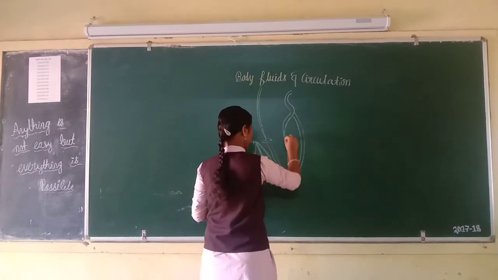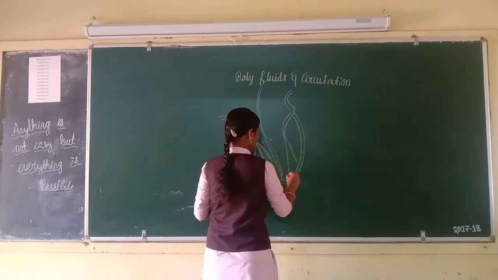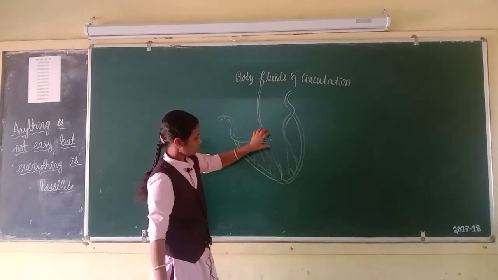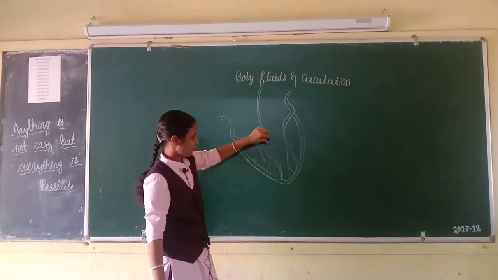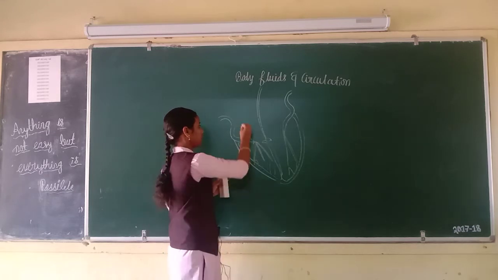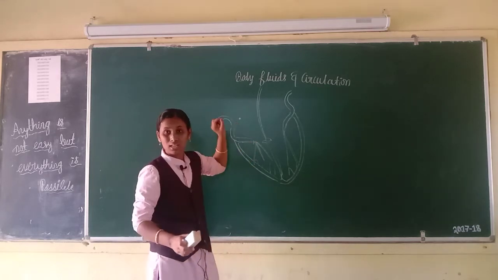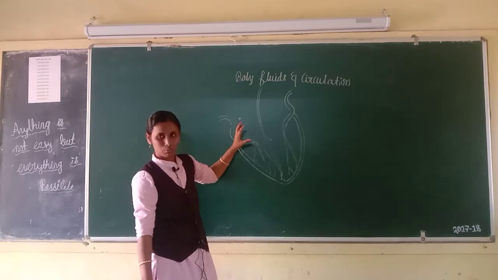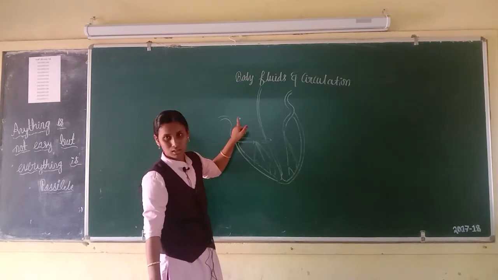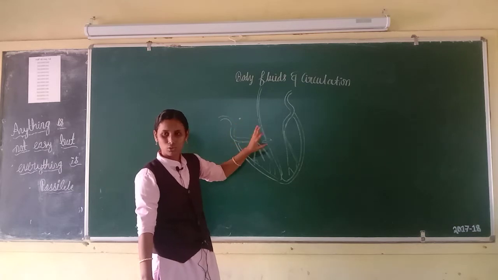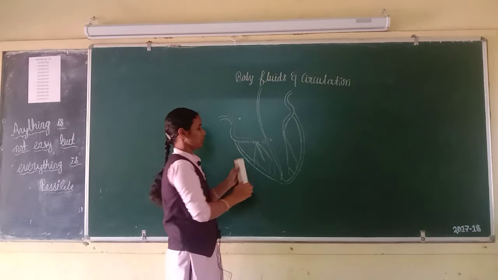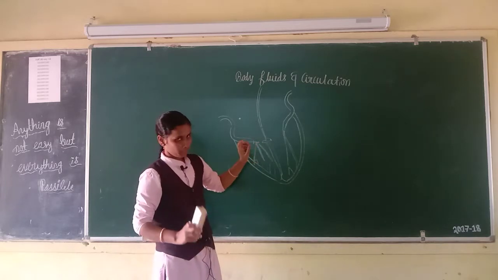Then these are also papillary muscles. Here some fibers are present. Those fibers are called the bundle of His of the AV node. Here the SA node is present. The SA node is the natural pacemaker of our body. SA node means sinoatrial node. Then here AV node is present.